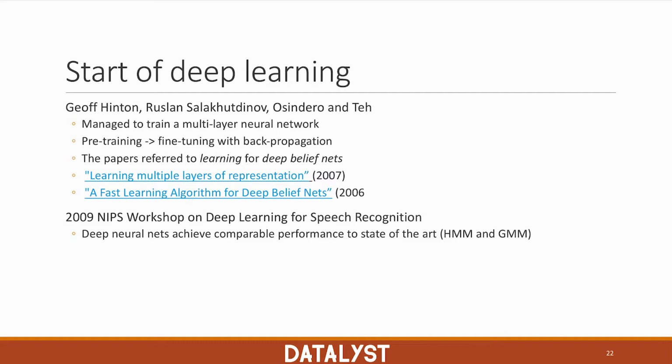So Geoff Hinton and other people from his lab managed to train for the first time a neural network with many hidden layers by using a technique of pre-training and then fine-tuning with backpropagation, and they were referring to these neural networks as deep belief networks. These are the papers which you can also find in the references section, and they published the work in the NIPS workshop, and they demonstrated that they could get similar performance to the state of the art, but without really having to create all these handcrafted features. So this started stirring some interest in deep learning at that time.